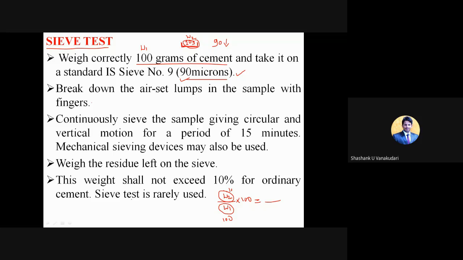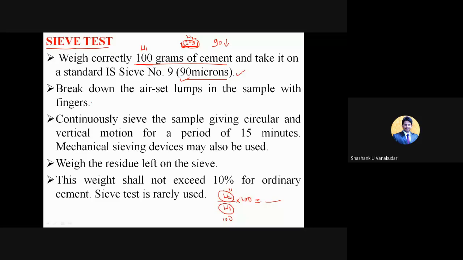That sieve test is rarely used. Here, if you have considered 100 grams of the cement, only 10 grams should be retained. If it is more than 10 grams, then that cement is not good. Like that you can calculate and say it. When you have used 100 grams of the cement, it is only permissible to leave around 10 grams of the cement on the 90 micron sieve.